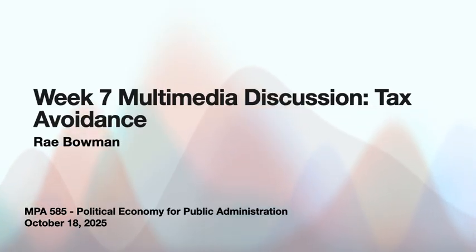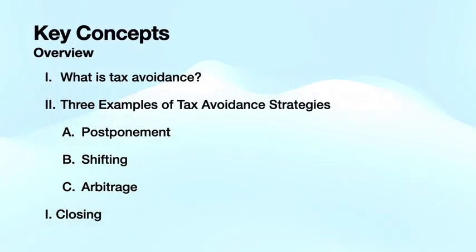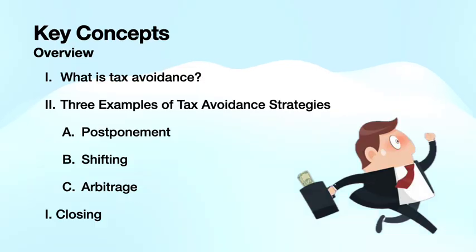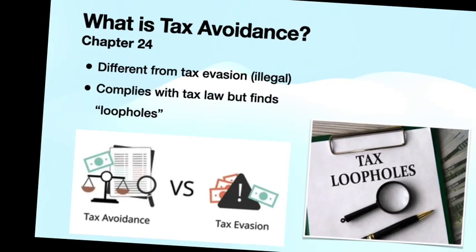Public Administration. This week we're focusing on key topics covered between chapters 21 and 25 of our textbook with a key emphasis on tax avoidance. In this brief presentation, I'll discuss what tax avoidance is and provide 3 examples of tax avoidance strategies, which includes postponement, shifting, and arbitrage. And of course, at the end, I'll provide my reference in my closing.